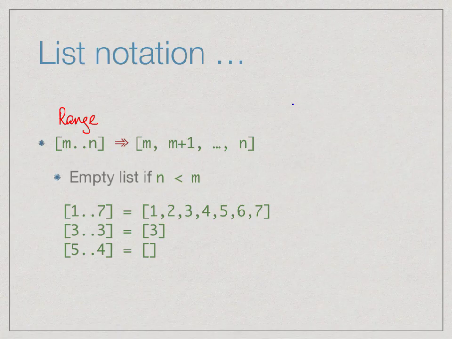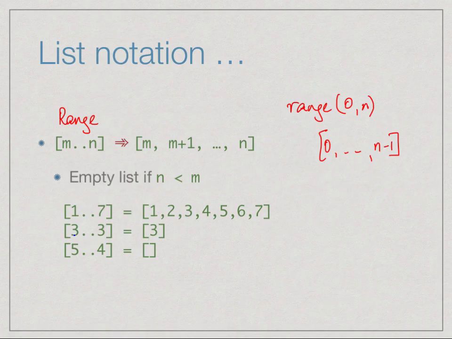Some of you, if you know Python, will see that in Python, if I write range 0 n, then I will get the list that goes from 0 to n minus 1. So in Haskell, it is not like that. In Haskell, the upper limit is included in the final list. So if I say 1 to 7, I get 1 and I get 7.